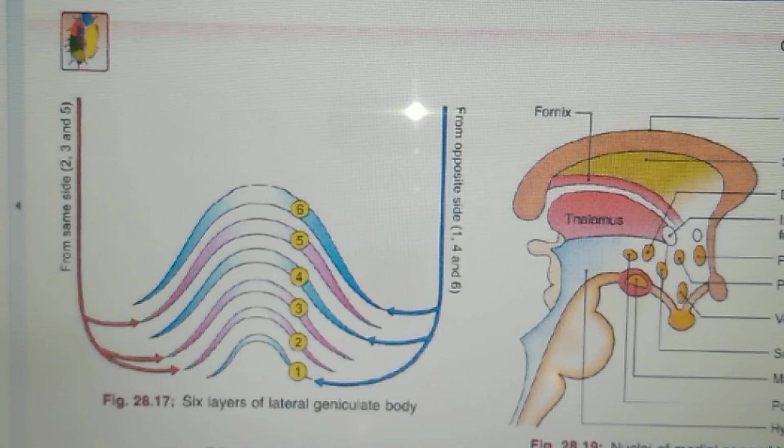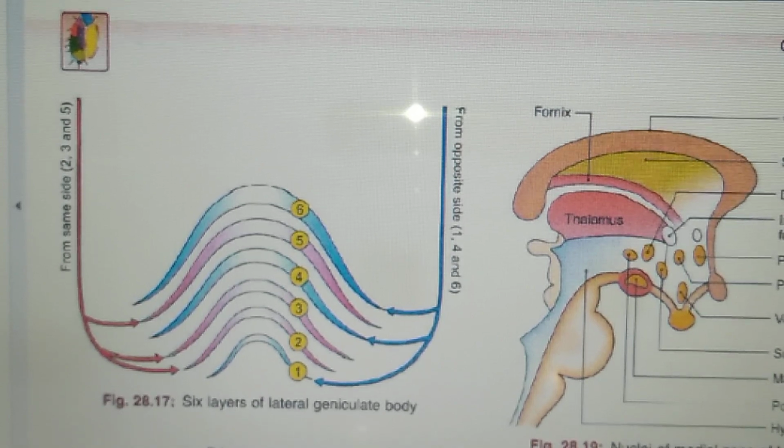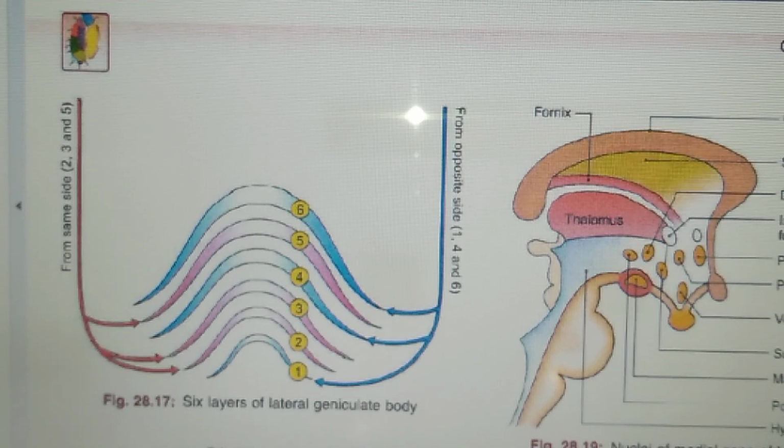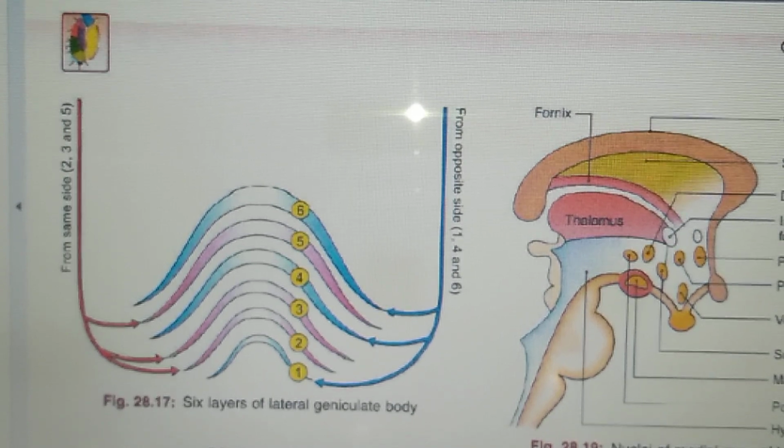So if this is disabled, or if there is any injury to this particular part, then there will be impairment of all types of sensibilities, especially joint sense, and in that also posture and the passive movements being most affected. Next is the thalamic syndrome. It is characterized by disturbances of the sensations, hemiplegia or hemiparesis, together with hyperesthesia and severe spontaneous pain.